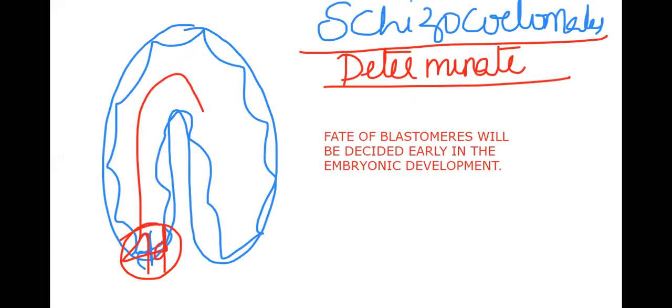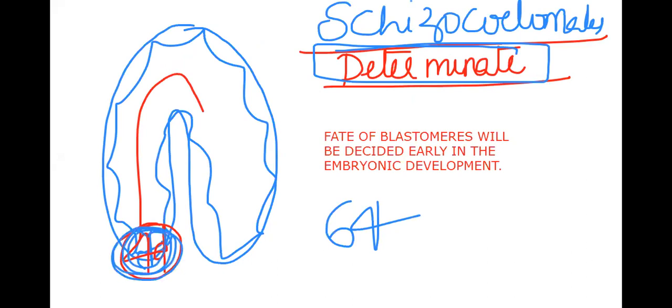So in that aspect, that 4D blastomere in case of acoelomates, due to the determinate, our embryologists have given names starting from the beginning. Imagine this is a 64 cell stage, and there is a cell called 4D blastomere, and that 4D blastomere is going to form the total mesoderm. That's what we said, determinate.